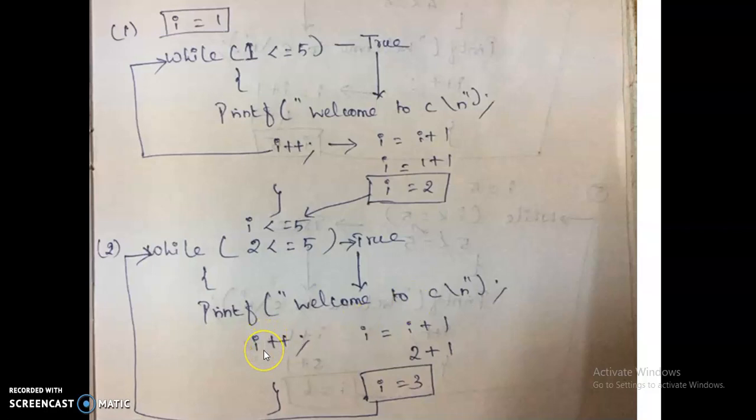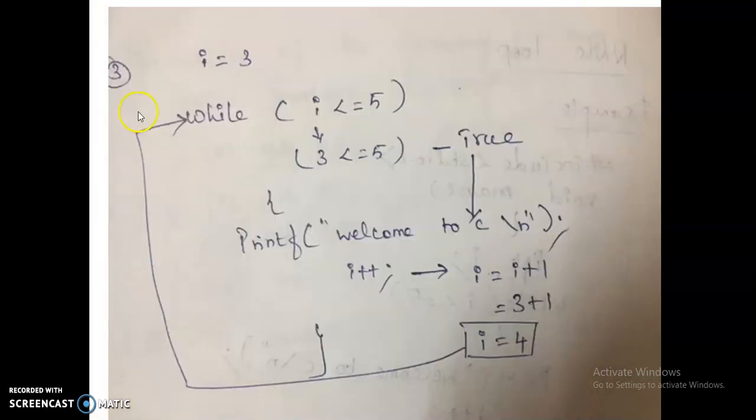And then this statement is I plus plus. Here the value of I is 2. 2 plus 1, 3. So now the value of I is 3. The condition is also true, so it goes back to the loop. Now the value of I is 3. While I less than or equal to 5, yes, the value of I is 3, it's less than or equal to 5, so the condition is true.